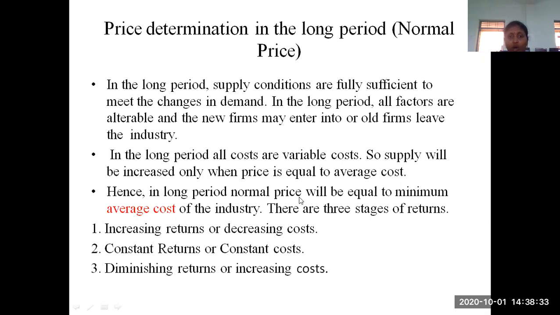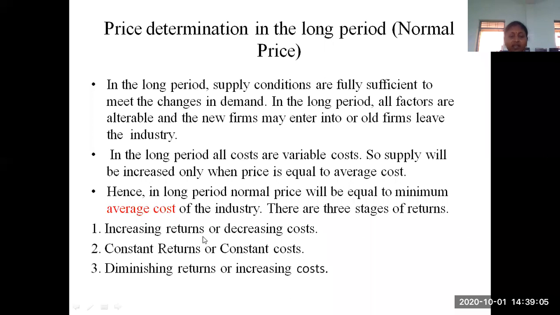Hence, in this long period, normal price will be equal to the minimum average cost of that industry. So we are saying that in the long period, the price value is the normal price value. This should be equal to your minimum average cost of that industry. For this, we need to consider three things here. That means there are three stages of returns. What are these? The three considerations we have to discuss.